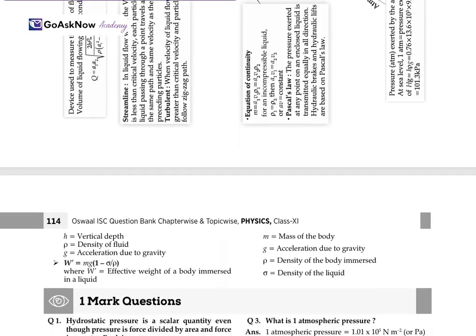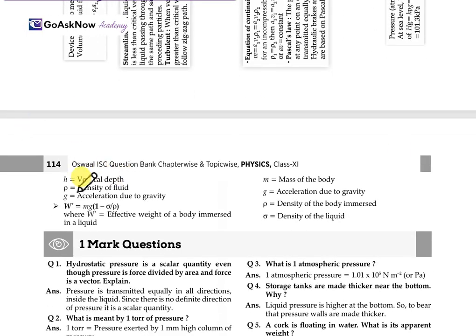In continuation, here H is the vertical depth, rho is the density of the fluid, and g is the acceleration due to gravity. Another formula is W' equals mg (1 minus sigma upon rho). Here W' is the effective weight of the body immersed in a liquid, m is the mass of the body, g is the acceleration due to gravity, rho is the density of the body immersed, and sigma is the density of the liquid.